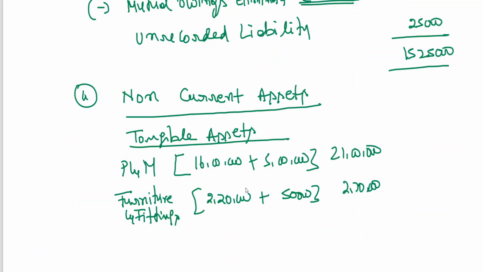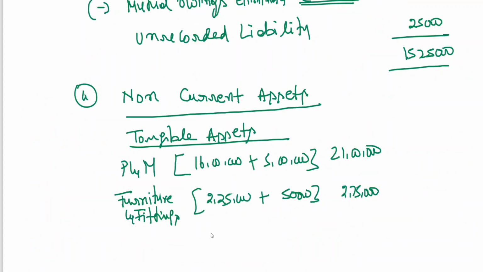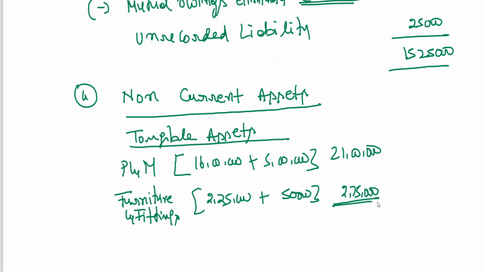Sorry. Next, stock in trade, 850 plus 2. Stock in trade is inventory, sorry. That is inventory. That's it. We don't have any other tangible assets. Tangible fixed assets, that's it. So it is coming to 23 lakhs 75,000.